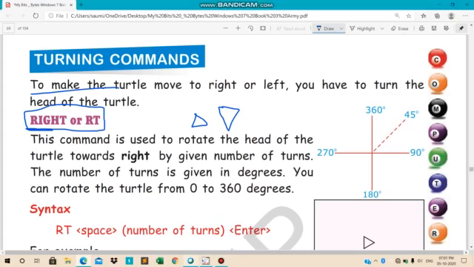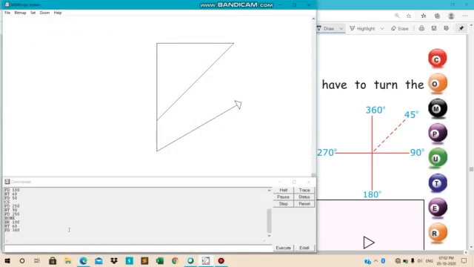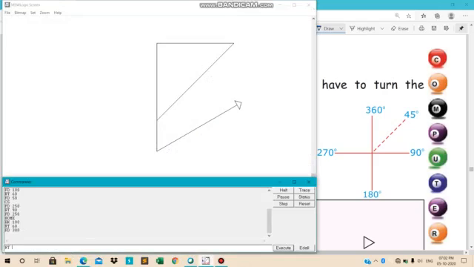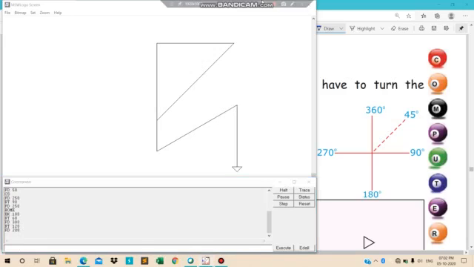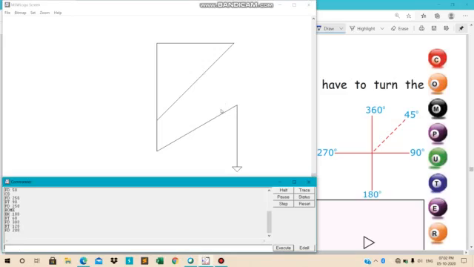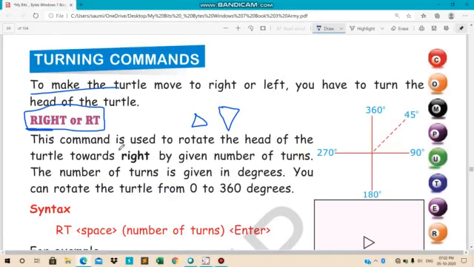ठीक है, चलो करके देखें. If I want to rotate the turtle, see, RT, suppose I have given 120 and let's see what will happen. See, and I will click forward 200. Move. देखो क्या हुआ? ये नीचे की तरफ मूव हुआ ना, राइट साइड टर्न होके नीचे की तरफ मूव हुआ. So kids, today we have done up to right. Now next we will start with the left command. Okay.